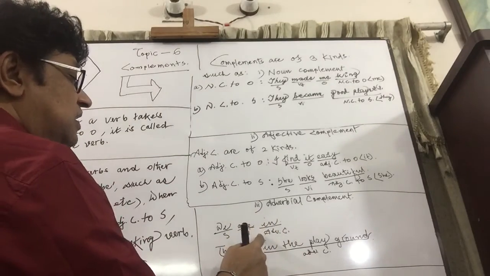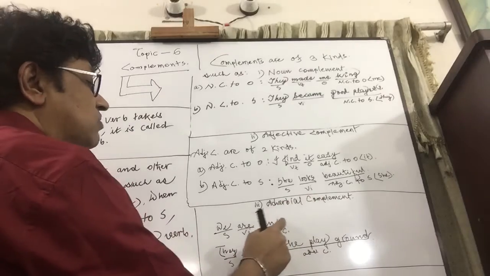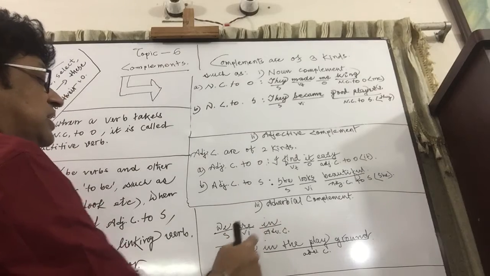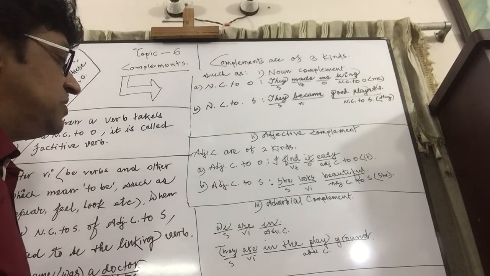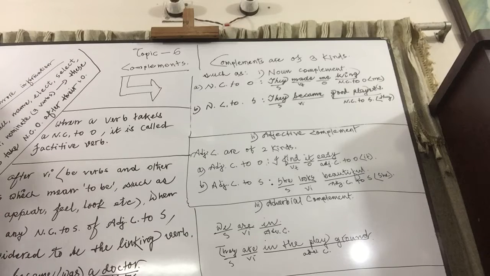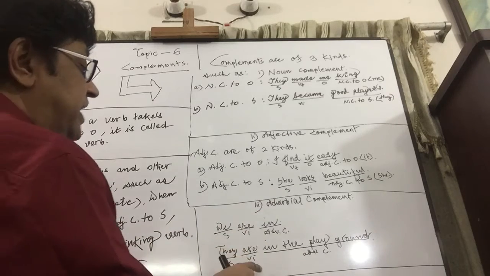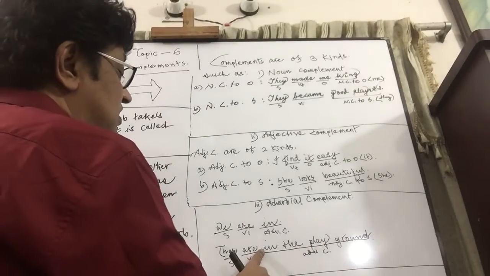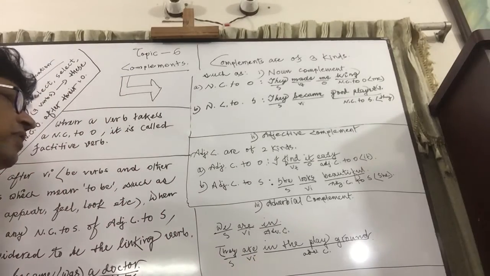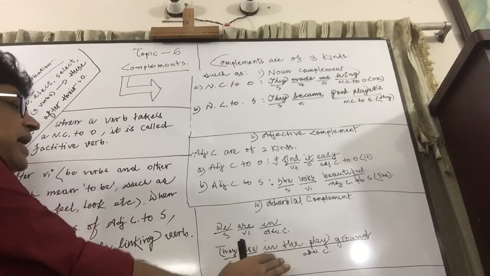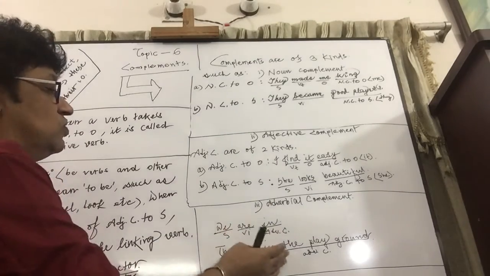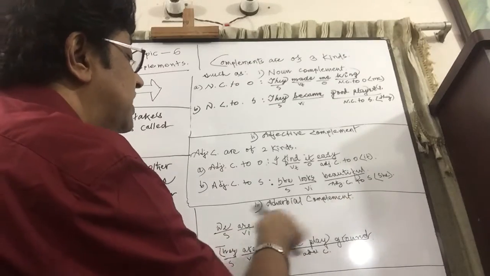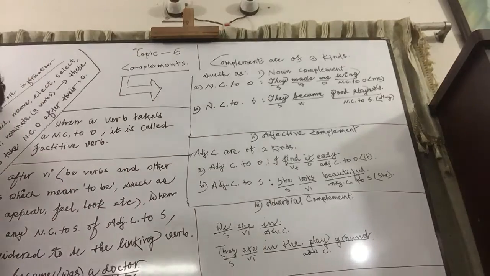If it is a preposition, there must be a noun after it. But here only this preposition is used without a noun. And that's why it means where, the answer to the question of where. Again, "in the playground": here, a direct adverbial phrase is there. It is also the answer to the question of where. That's why it is called adverb. And without these two terms, you cannot complete the sense of the predicate. That's why these are called complement, and as they are adverbs, they are called adverbial complement.